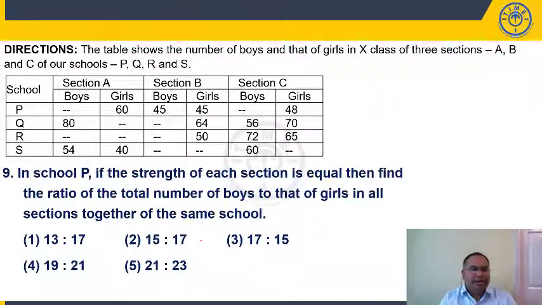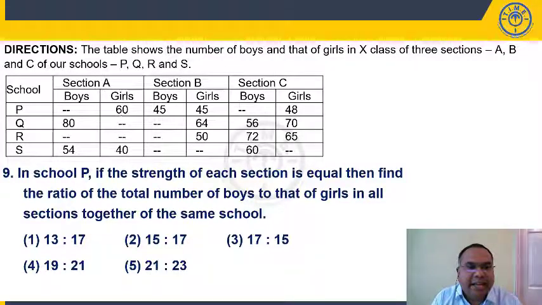Question number 9, students. In school P, the strength of each section is equal. Then find the ratio of total number of boys to the total number of girls in all sections together of the same school. Alright, in school P, each section the total strength is equal. Now see here, section B we have boys and girls together, it is 90. So in all sections total is same.